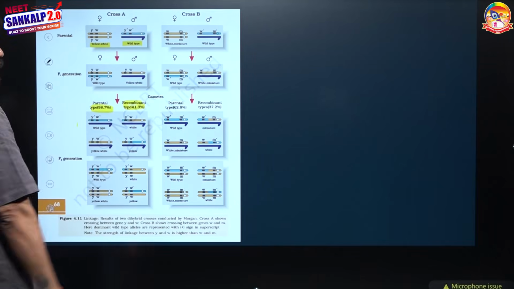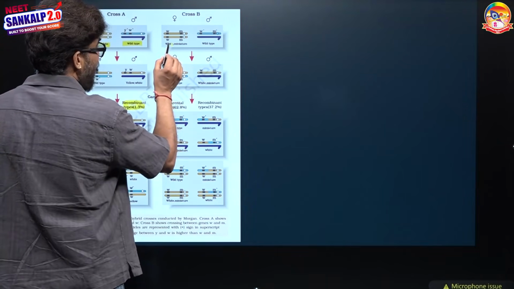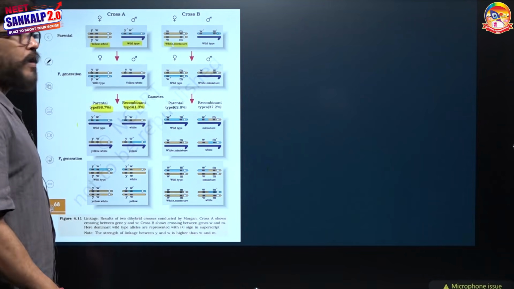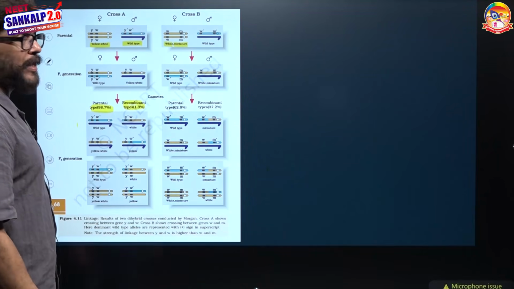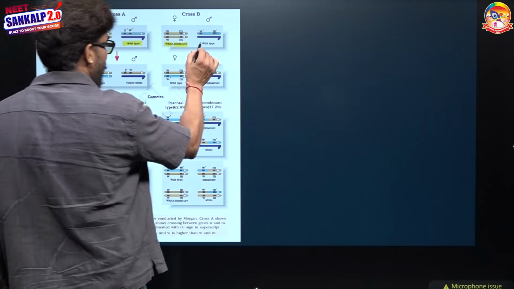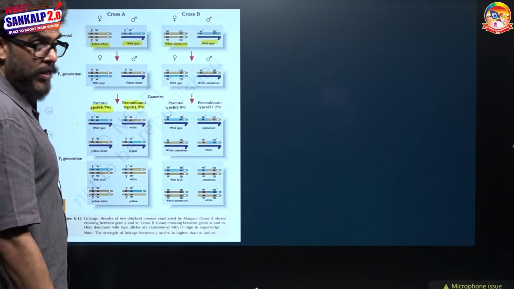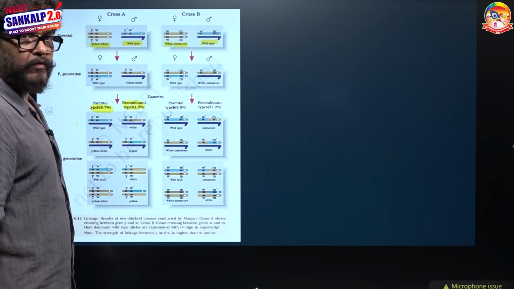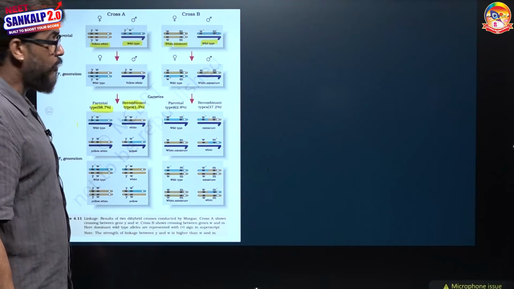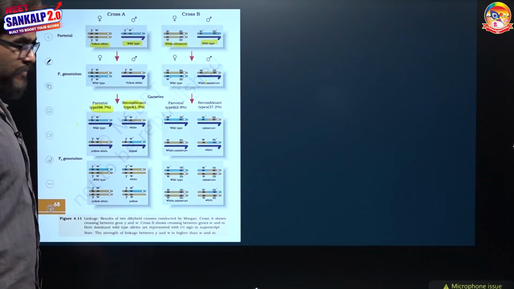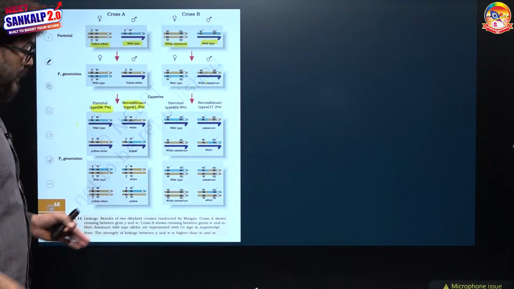In the second cross, white eyes with miniature wings, the recessive characters, were crossed with red eyes and large wings, the wild-type characters. All F1 females were red eyed with large wings, and all the male progeny were white eyed with miniature wings.